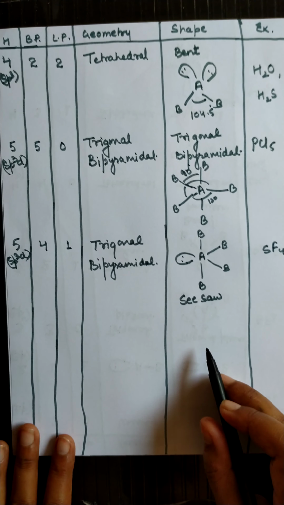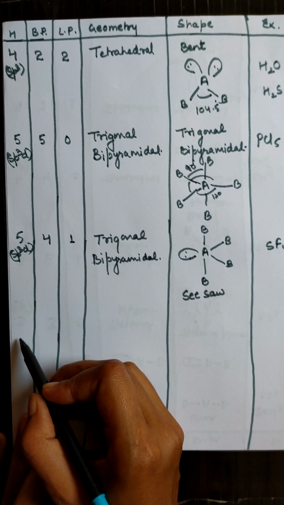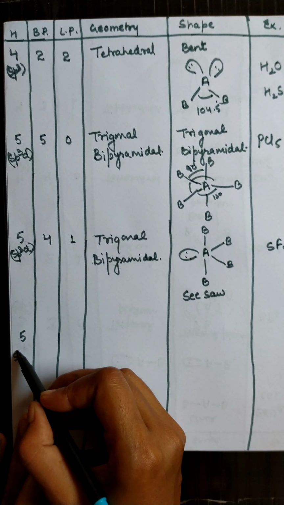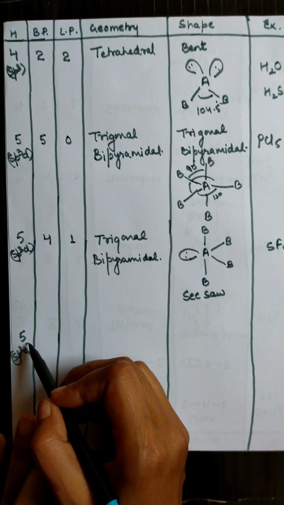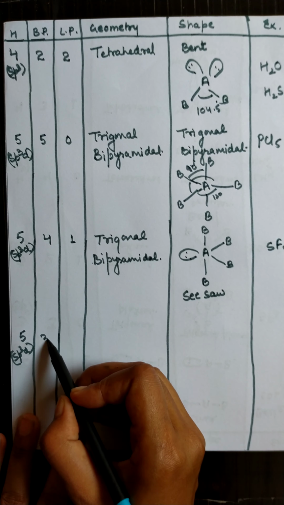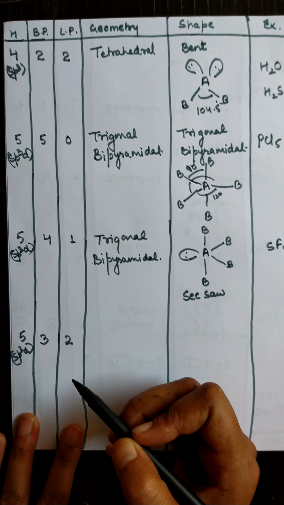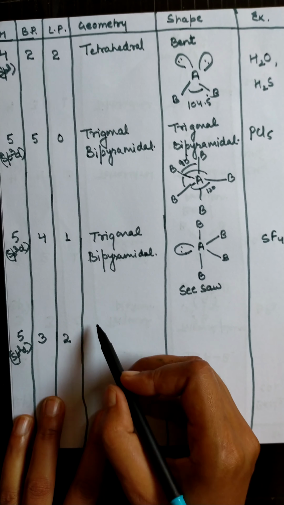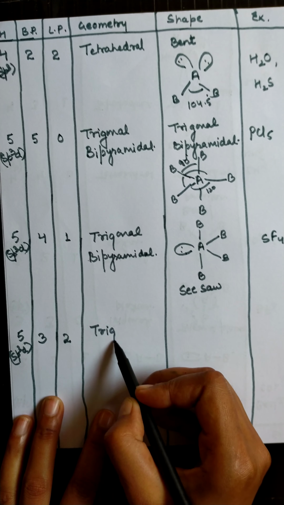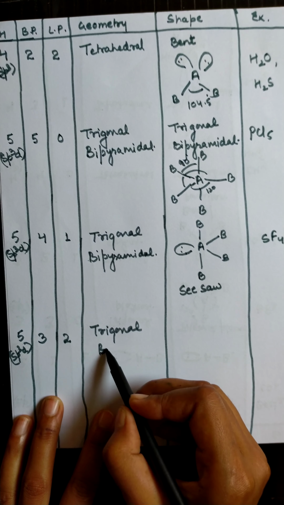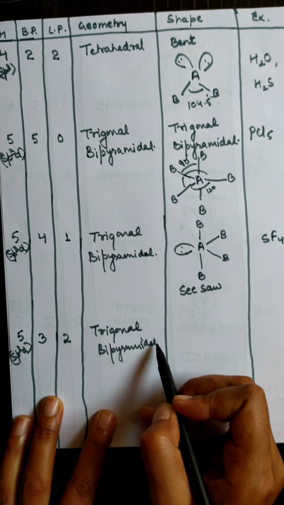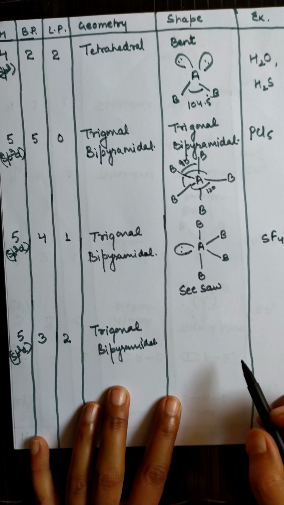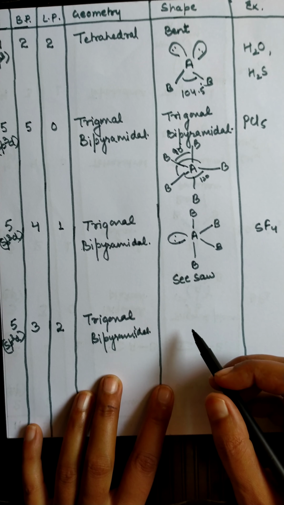Example is SF4. Now if we are having 5 hybrid orbitals, among which 3 are bond pair and 2 are lone pair, then in that case the geometry will be the same, that is trigonal bipyramidal, but here the shape will be T shape. How will the shape be T shape?